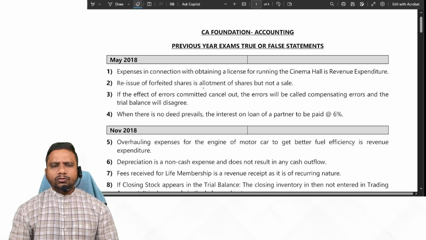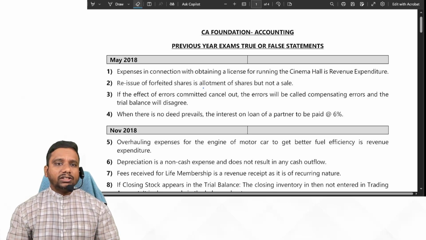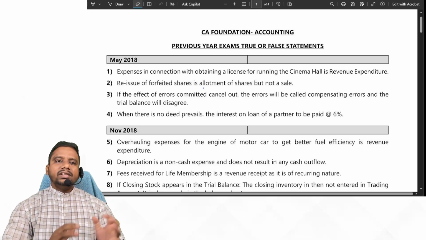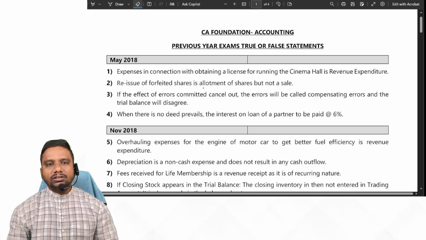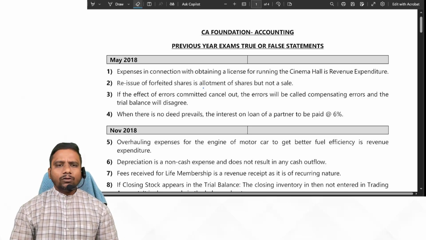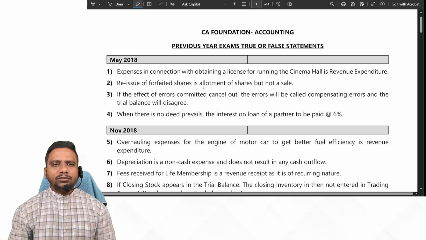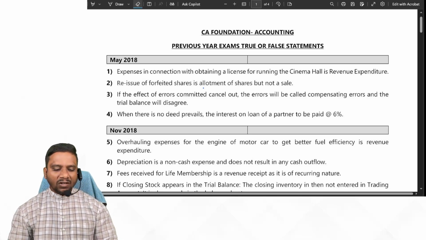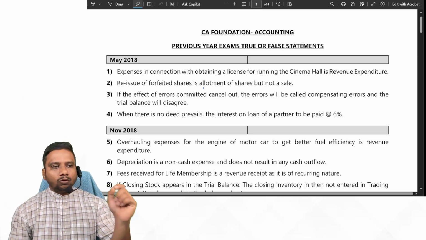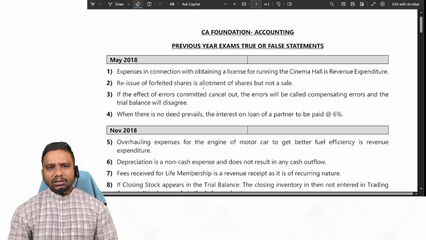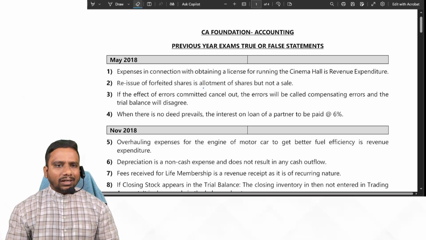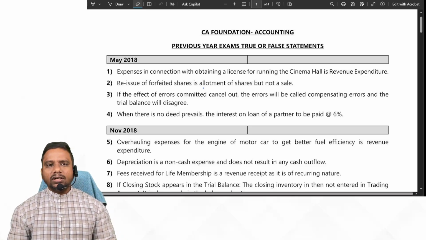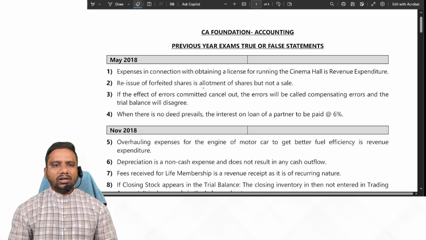In this video, we are going to discuss CA Foundation Accounting previous year attempts true or false statements. So here I have taken all the previous year attempts true or false statements till September 2024. Actually in the previous old syllabus, we have some chapters like consignment, average due date, account current and sale of goods on approval or written basis.